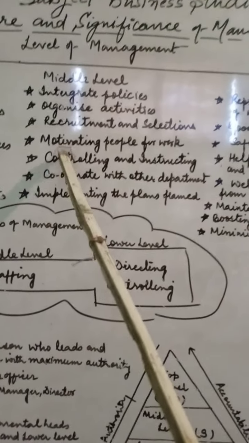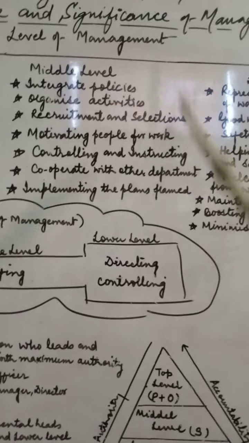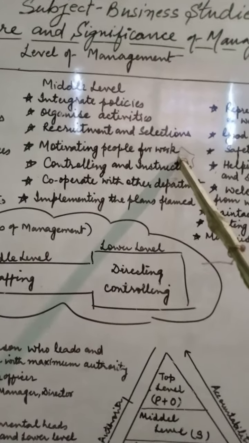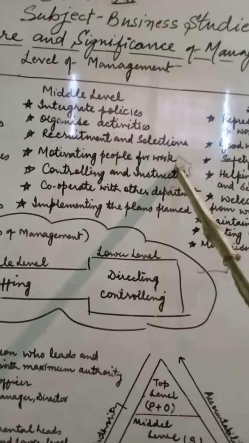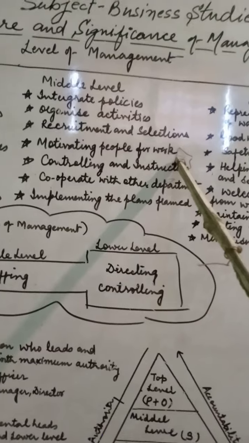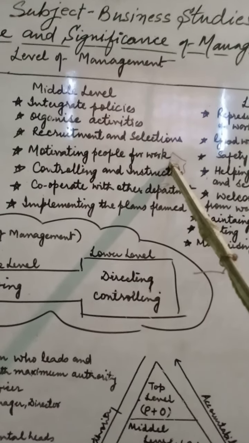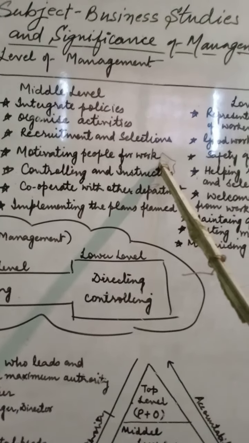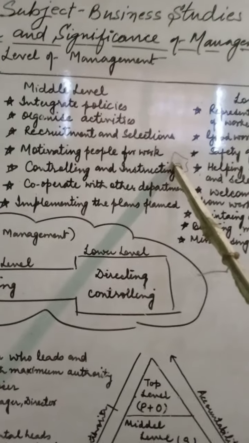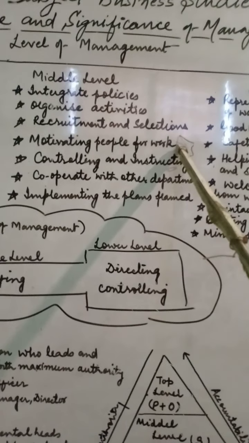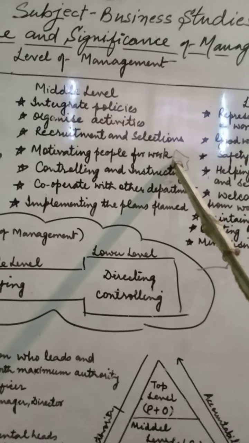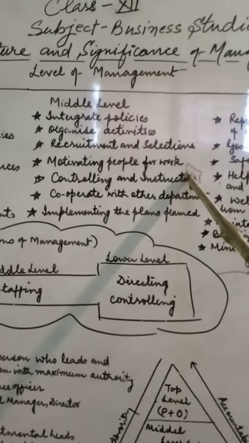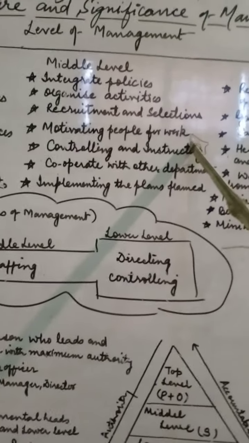Now next is motivating people for work. Once the people are selected for the particular job, the next step is for the people to be mentally prepared for the work. Until and unless people are properly prepared at the mental level, you will not get the work done by them. So it is also a very important duty of the middle level of management to motivate the people more and more, so that if the people are motivated, there is less need of supervision.